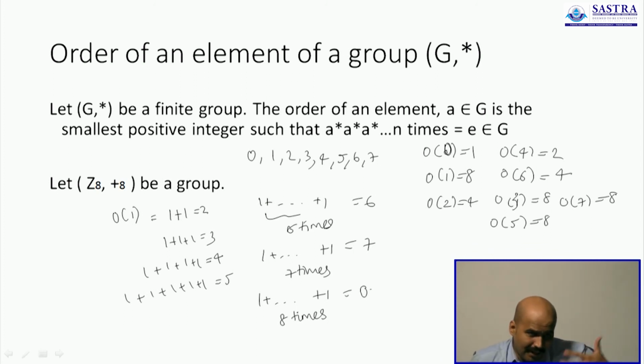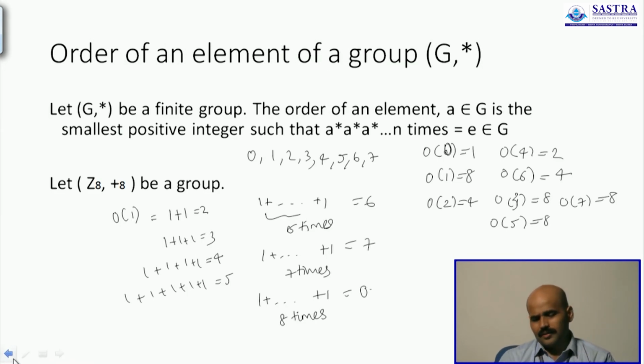So that is how you find the order of an element. You will have to repeat the operation so many times to get back the identity element. It may be different. Certain groups will have the identity element as 0, certain groups will have it as 1. So you will just have to worry about how many times you are going to do this to get back that special element. That is how you understand the order.